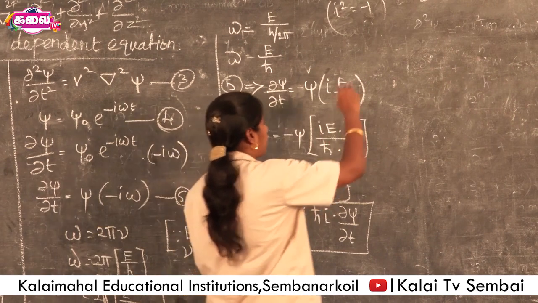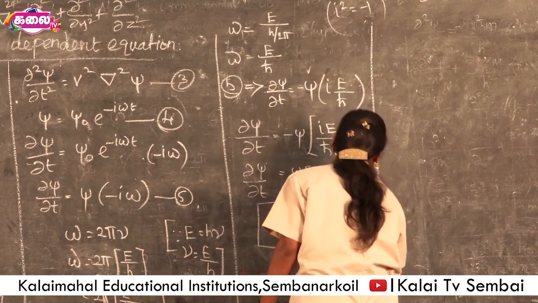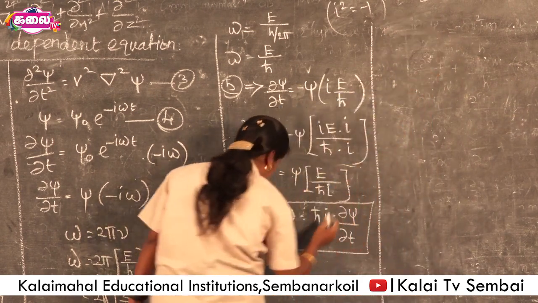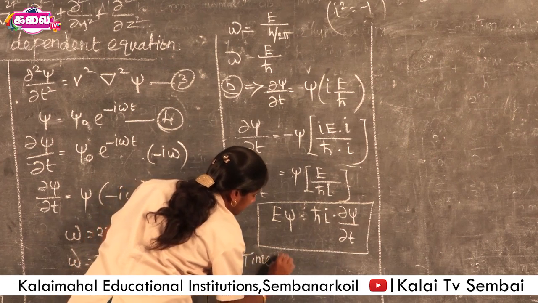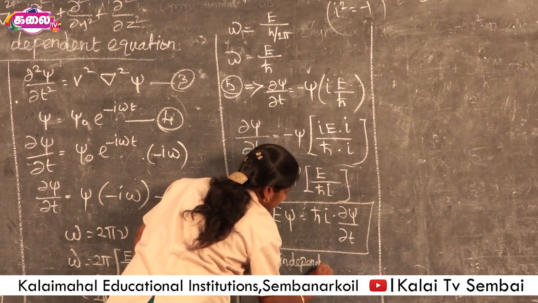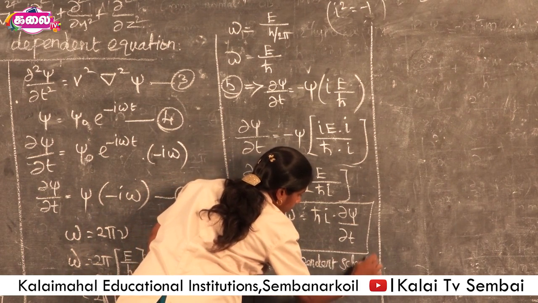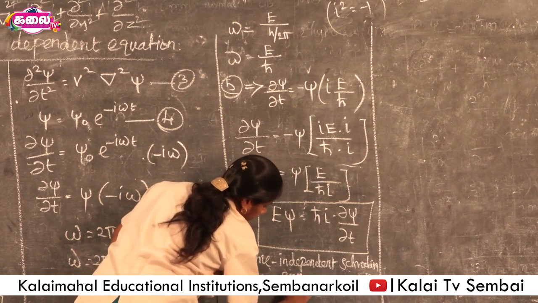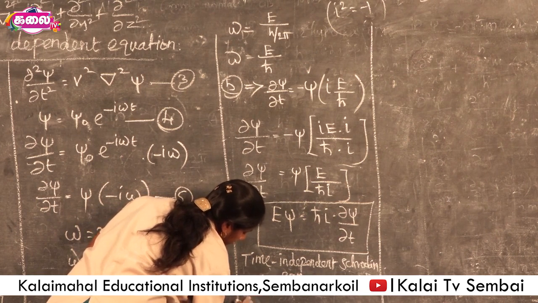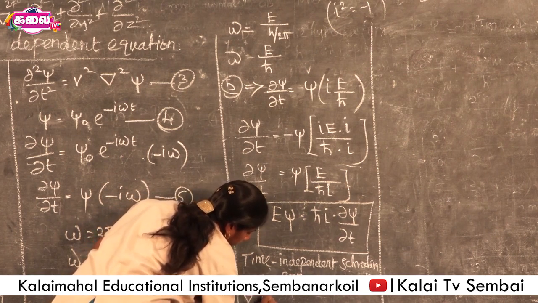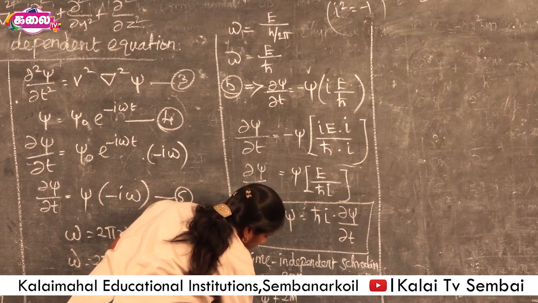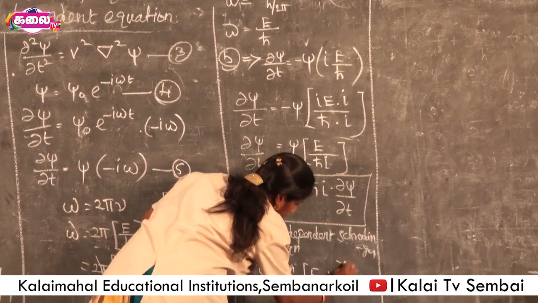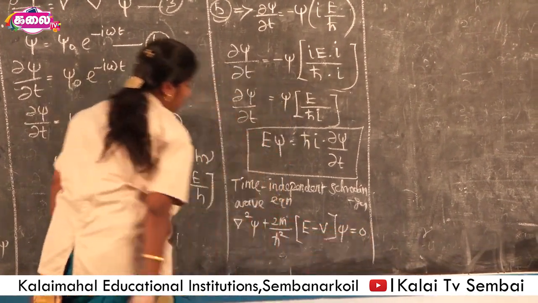Since this is the time independent Schrodinger wave equation, we take the time independent Schrodinger wave equation, which is ∇²ψ + (2m/ħ²)(E − V)ψ = 0.